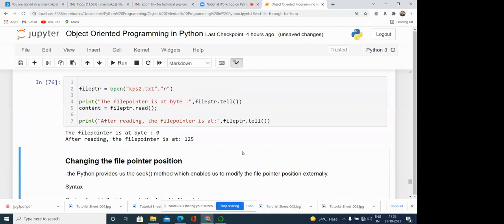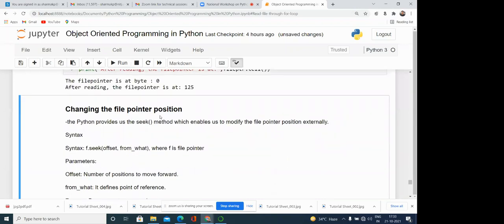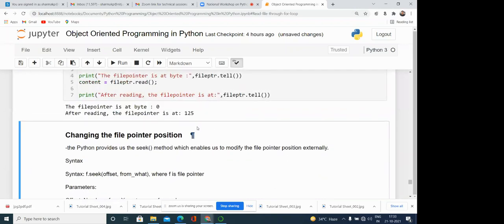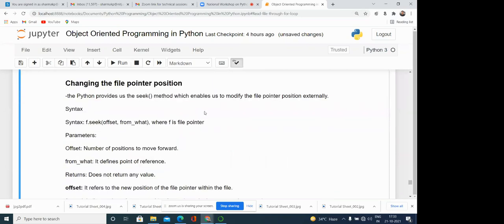Changing the file pointer position. According to our requirement, we can even change the pointer position also. So what is the syntax? One function is there that is called seek. The seek function takes offset and from what. Offset means the position that we want to shift, and from what means from where we want to shift the position. So using the fseek function, we can shift the position of the pointer as per our requirement. Offset means the number of positions to move forward.